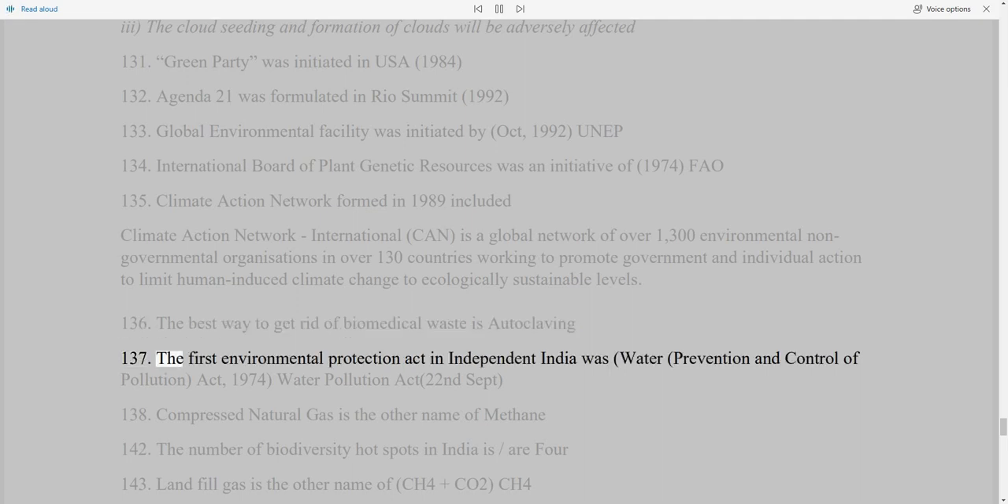137. The first Environmental Protection Act in independent India was the Water (Prevention and Control of Pollution) Act, 1974, Water Pollution Act, the 22nd of September. 138. Compressed natural gas is the other name of methane. 142. The number of biodiversity hotspots in India is four. 143. Landfill gas is the other name of CH4 plus CO2, CH4.